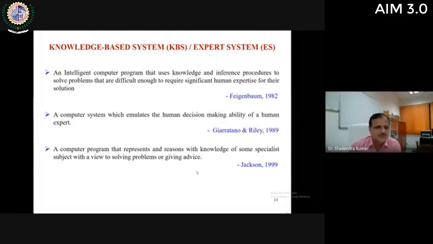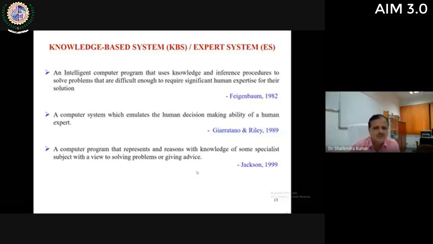For example, you can take weather forecasting. Weather forecasting is also done by using some expert system or intelligent system. For framing rules for weather forecasting, there may be one rule that if this is the level of humidity, this is the wind speed, this is the moisture in the atmosphere, and this is the temperature, then there are 70% chances of rain. So this is one sample of a production rule.